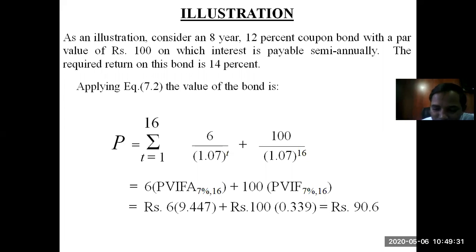Remember, this is a one-time payment only. We've taken 7 percent because 14% is the required rate of return and the payment is made semi-annually, so it is divided by 2, and n is 16, so 8 multiplied by 2. So this is the entire value of your bond in the present time, that is 90.6.